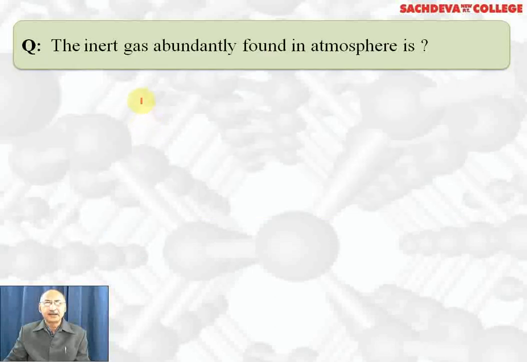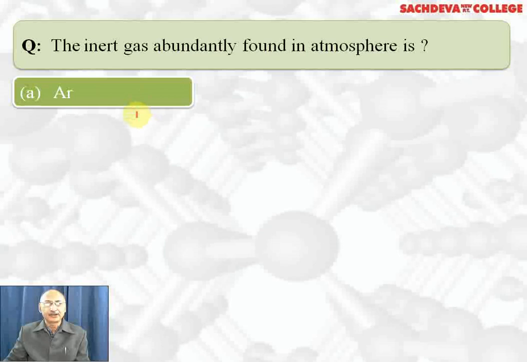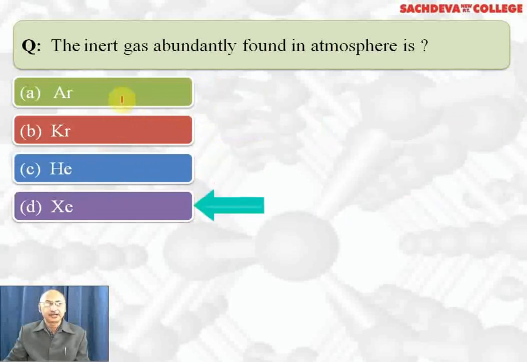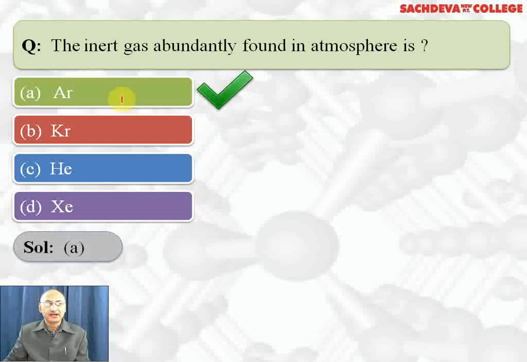The inert gas abundantly found in atmosphere is argon, krypton, helium, xenon. Correct answer is argon. It is 0.9% found in air. So it is the most abundant noble gas in atmosphere.